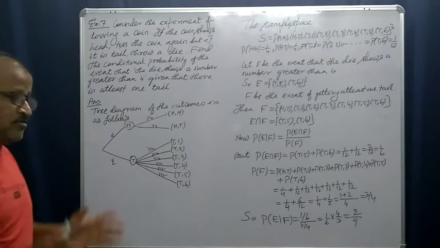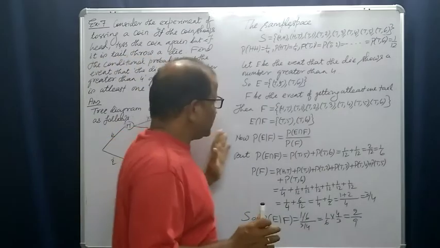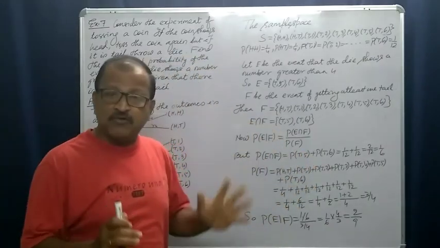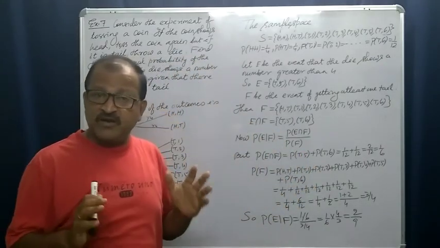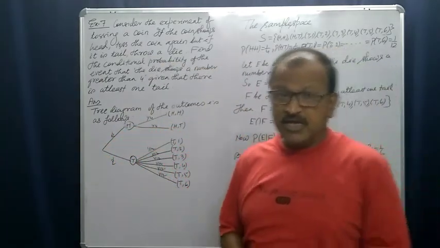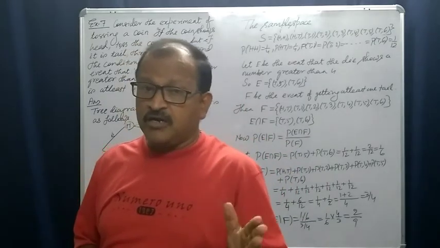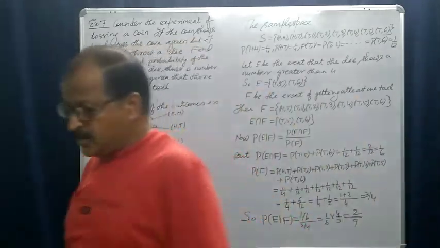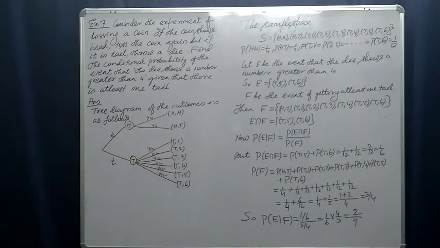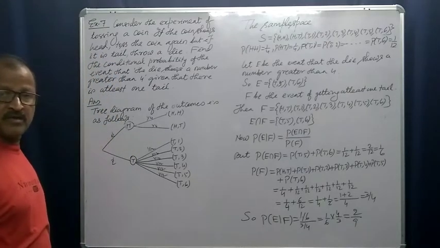So this is the way we should be a little bit careful when calculating the probabilities of an event or conditional probability, in case of outcomes which are not equally likely. Okay? Let us discuss another example, another problem from your exercise. Okay?